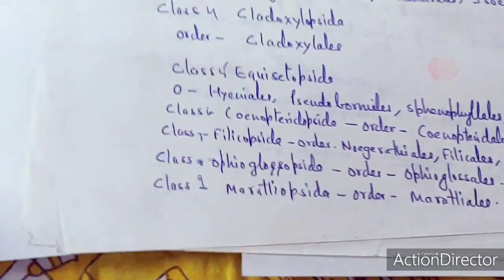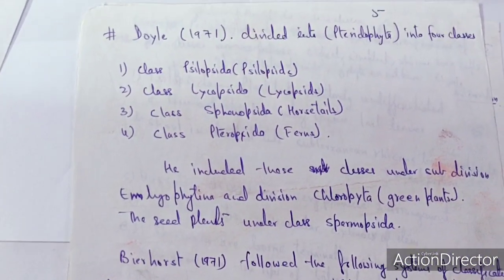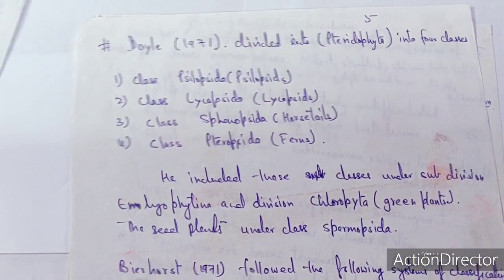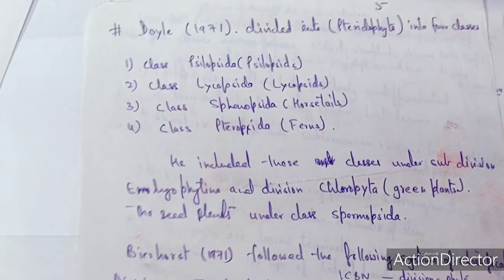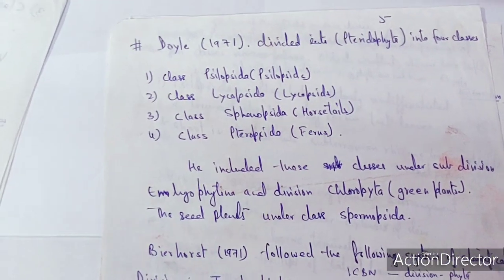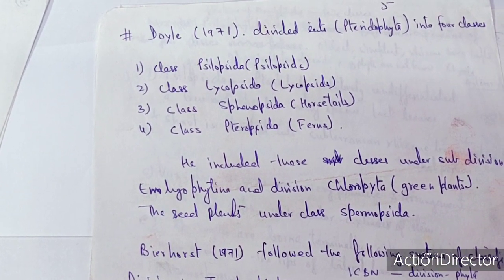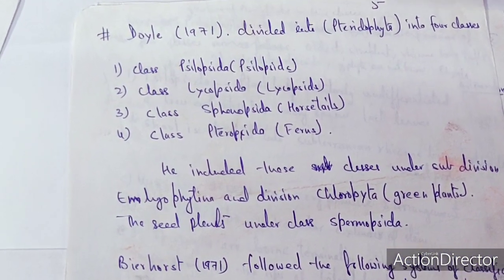So various pteridologists, those who are interested in classification, tried to classify the pteridophyta on their own, but simultaneously there was a development of various issues related to the classification of pteridophyta, which has been further evolved.